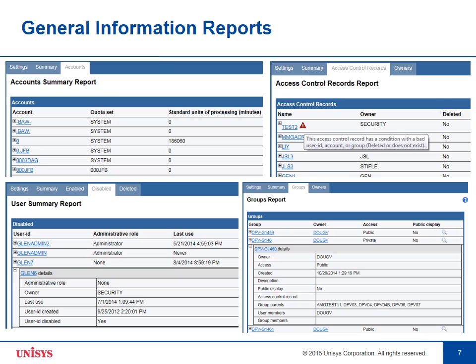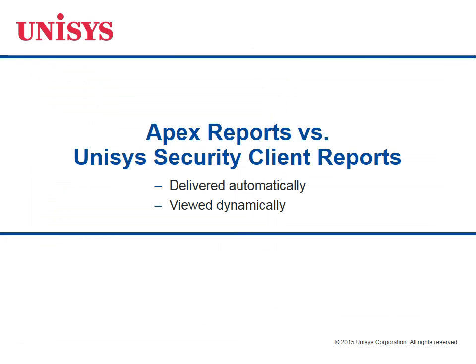The third type of report that Apex can give you is something we might call general information reports, and these have direct analogs in Security Client and Simon. Next, we'll see that in contrast with reports from Unisys Security Client, Apex reports are delivered automatically and can be viewed dynamically.